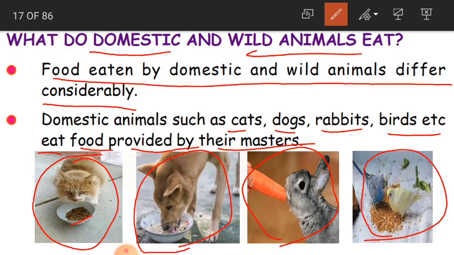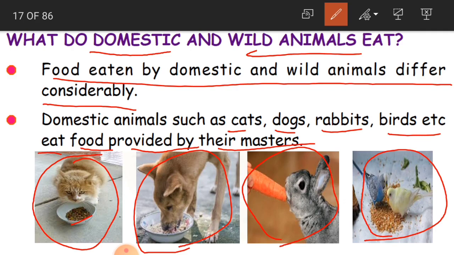Normally, when we have pet animals like domestic animals in our house, we give them their choice of food, what they eat. For a cat, we'll give milk or curd, such things, sometimes non-veg also.